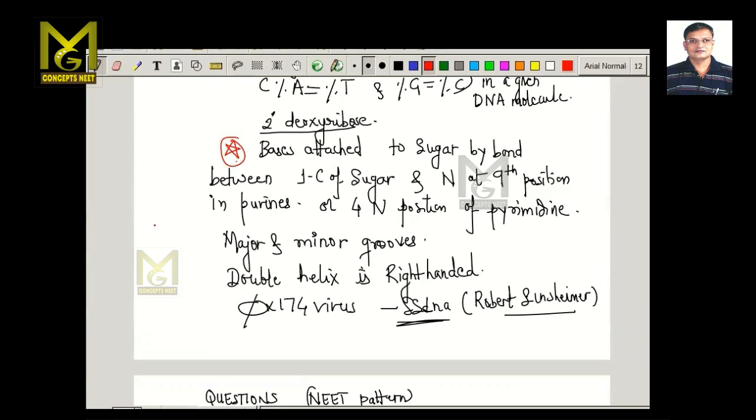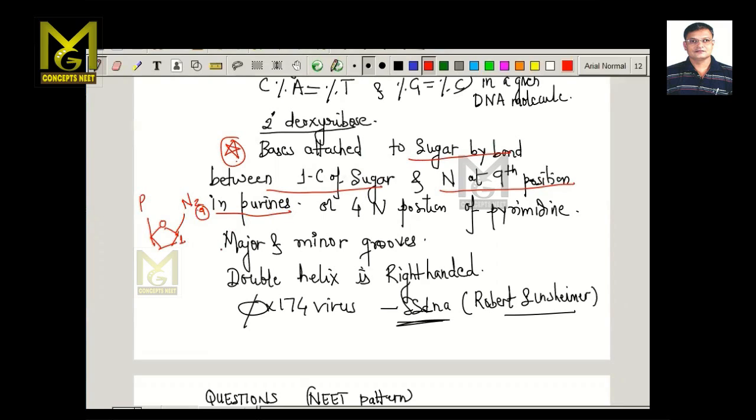Now, you know this is the sugar, this is the nitrogenous base, and this is the phosphate. Now the bases are attached to the sugar. Between this is the first carbon of the sugar, and if it is a purine, it will be the 9th position of the purine. Please remember this line, because it is asked as it is in the exam. Sugar is bound between the first carbon of the sugar and the 9th position in case of purines.